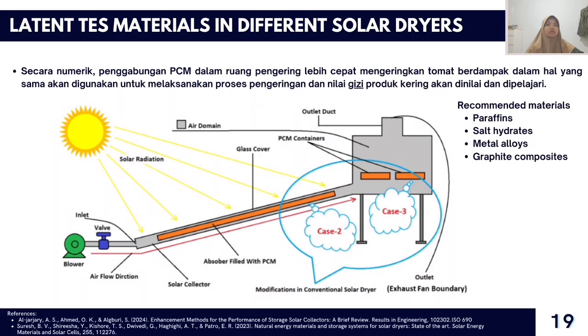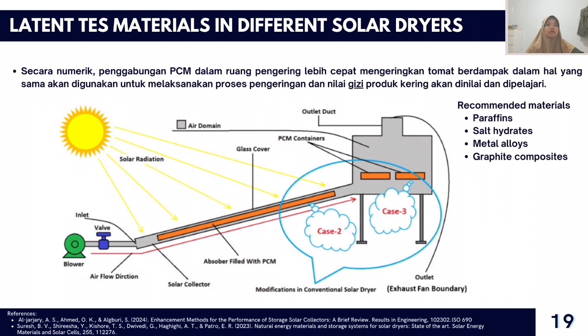the absorbent channel coated with black material. During the day, this absorber heats up as it absorbs sunlight. The heat from the absorber is then transferred to the air through the process of forced convection, so that the air flowing inside the collector becomes hot. This hot air is then channeled into the drying chamber and exhausted by a fan, allowing the tomatoes inside to dry faster.